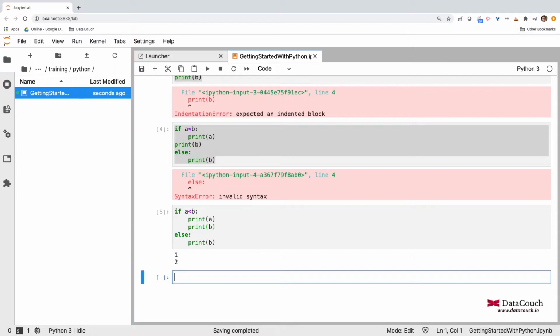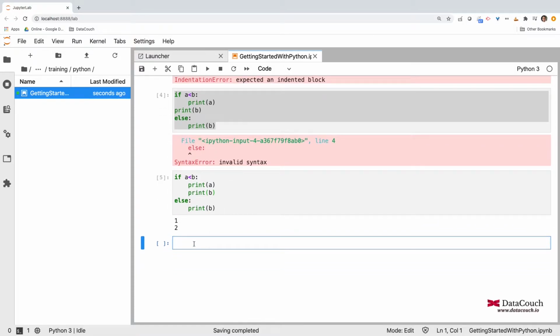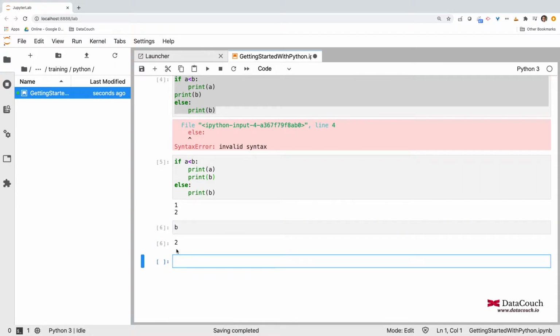Now I am going to talk about the while loop. I already have b, which is 2, and I want to print values. Let's write a while loop.